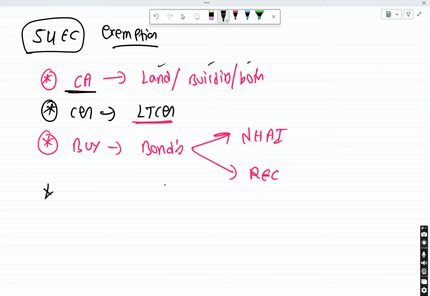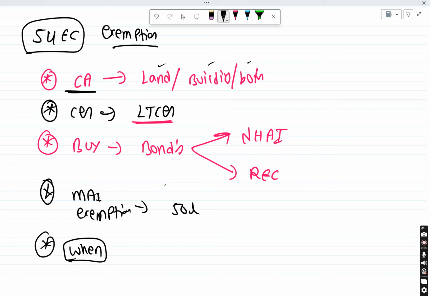But remember, the maximum exemption that can be given is only 50 lakhs. It cannot be more than that. Then when should I buy this? This is important. We need to check this every time. From the date of transfer, within 6 months you have to buy it. If you buy after 6 months, you cannot claim this exemption.